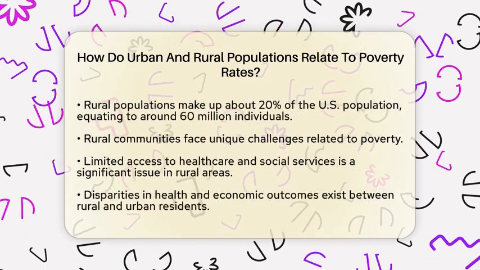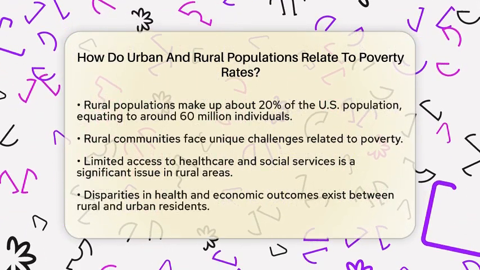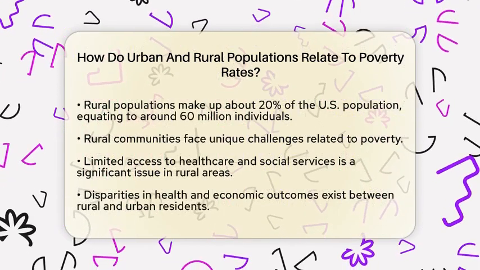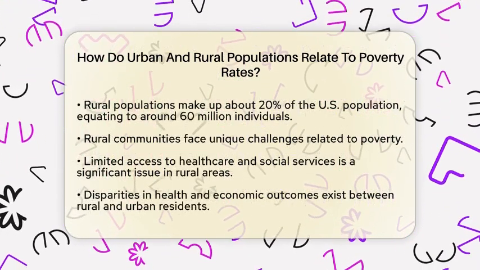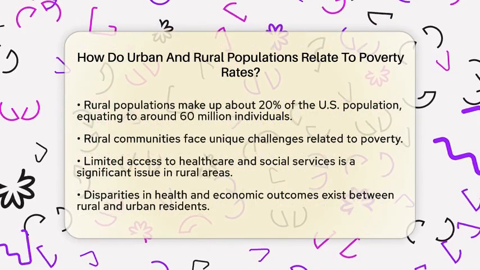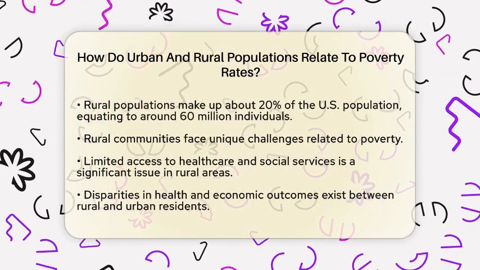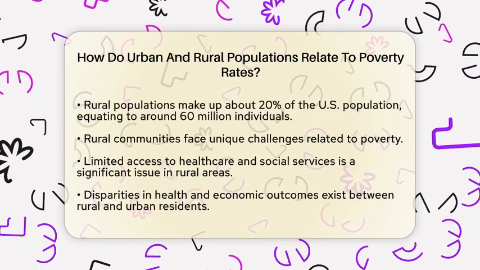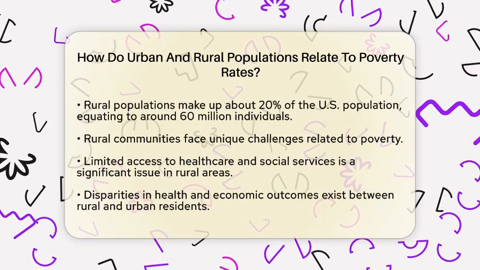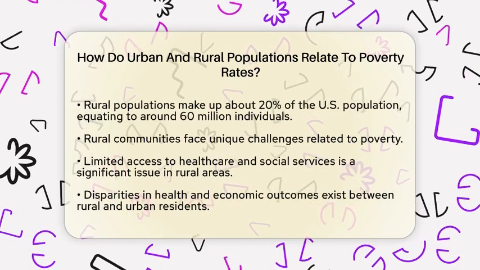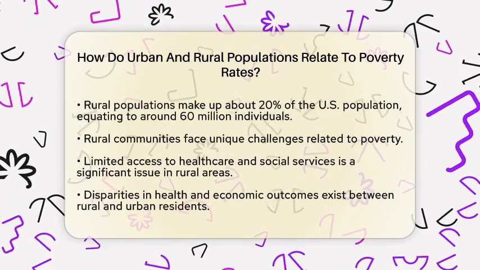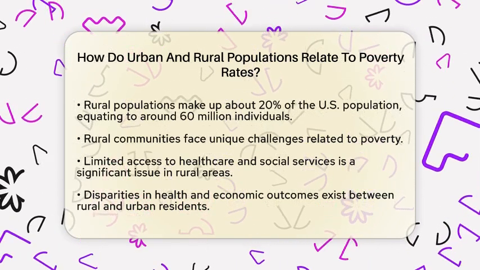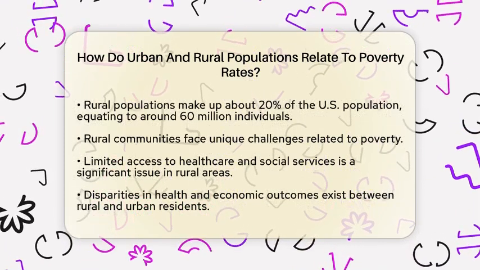Rural populations account for around 20% of the United States population, which is approximately 60 million people. These communities often face unique difficulties related to poverty. One major issue is limited access to health care and social services. This lack of resources contributes to disparities in health and economic outcomes when compared to urban residents.